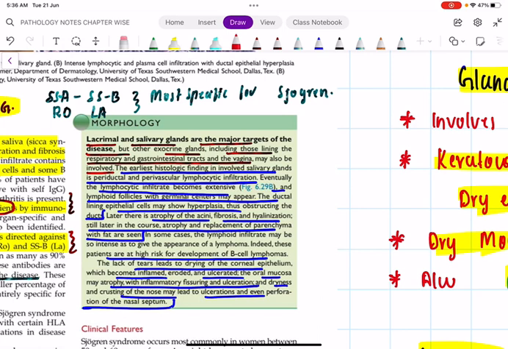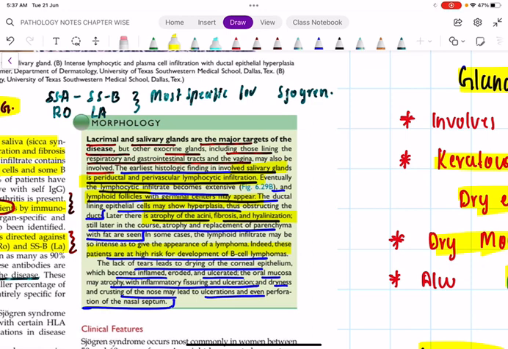As far as your MCQ exam, just remember one thing. In Sjogren syndrome, there are 2 points you have to remember. The earliest finding is periductal and perivascular lymphocytic infiltration of the salivary glands. And then what next? The lymphoid follicle lining epithelial cells all undergo hyperplasia, which will obstruct the duct, and that is responsible for the atrophy of the duct, fibrosis and hyalinization in the later course of the disease. And remember, the patients are at high risk of developing B-cell lymphomas.